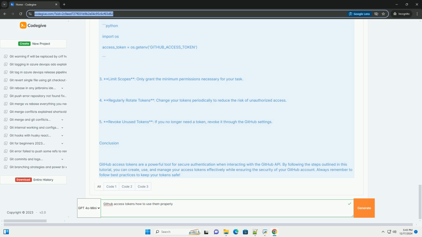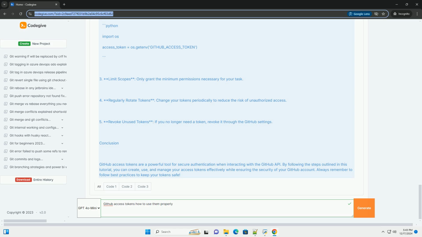Creating a personal access token. 1. Login to GitHub. Go to https://github.com, and log into your account. 2. Navigate to Settings. Click on your profile picture at the top right corner and select Settings. 3. Developer Settings. Scroll down in the left sidebar and click on Developer Settings. 4. Personal Access Tokens. Click on Personal Access Tokens Classic.